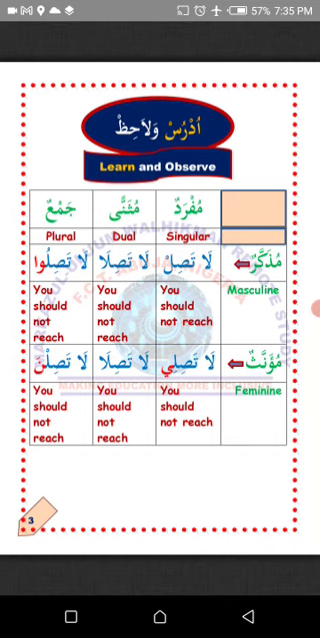So if there are more than two, all you need to do is to attach wawun to the last letter. Remember, once wawun is attached, the letter before it must take dhamma, as we know that wawun is the mother of dhamma in Arabic, so the verb la tashil will now become la tashilu, which means you should not reach, talking to a group of male persons. So you may ask me, the alifun written there after the waw, what is it doing there?